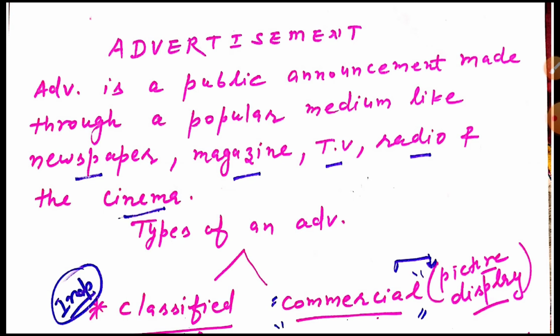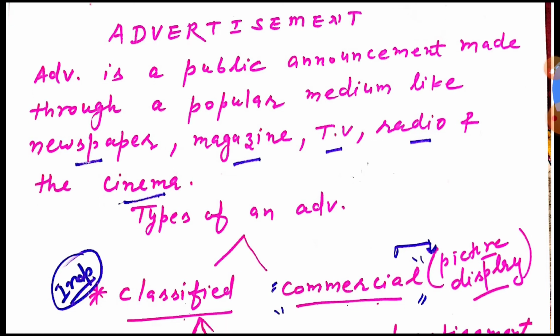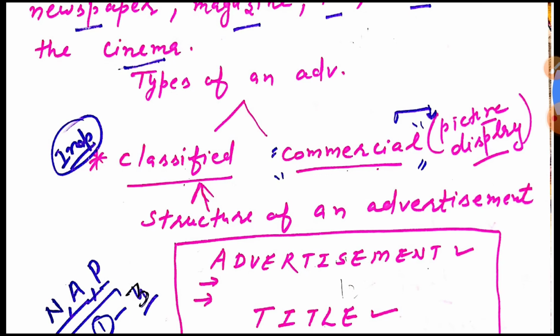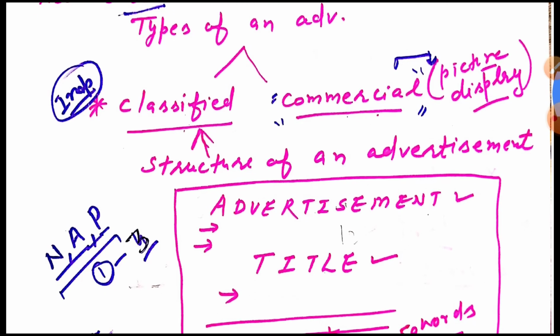Today I am going to deliver a lecture on the topic advertisement. In today's video, I am going to tell you about an example which is related to the lost and found category. In my last video, I told you about the definition of an advertisement. You know very well that advertisement is a medium of getting information through TV, newspaper, radio, and after that I told you about types of an advertisement.